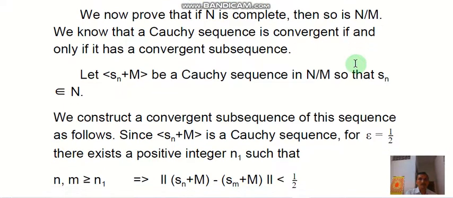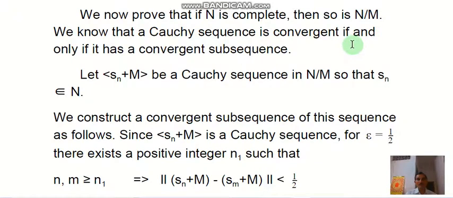Next we show that if N is complete, then so is N/M. For proving N/M complete, we consider a Cauchy sequence. For completeness, we have to prove that every Cauchy sequence is a convergent sequence.